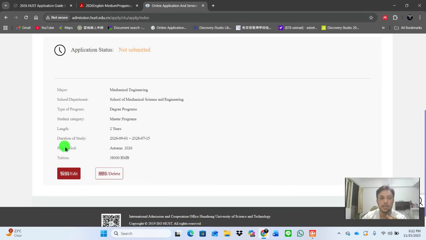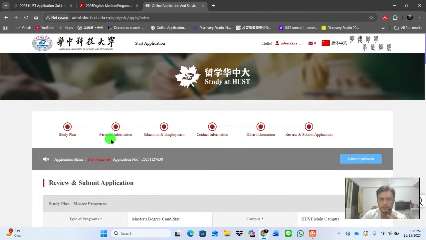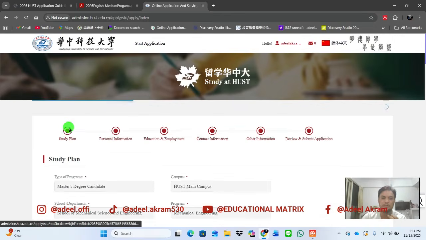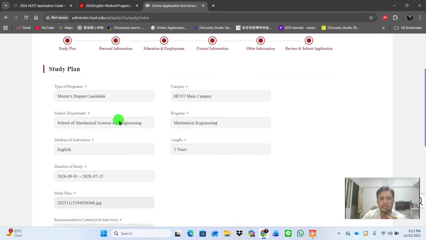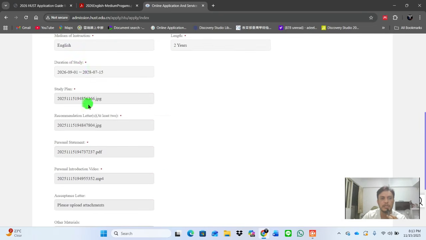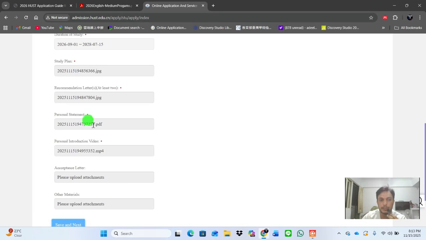Because I have already made an application, I will directly show you how you can upload your documents here and what kind of information you have to provide. For example, the first step in the application is the study plan. You can see that I chose a master degree here, which is English medium, 2 years, and you have to mention the duration of study, and you have to upload your recommendation letter, your personal statement, and your